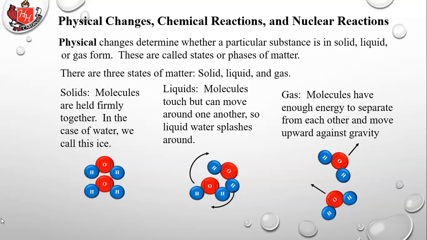The term gas in chemistry has nothing to do with the stuff that people put in their cars at gas stations. That's called gasoline. It's a chemical compound that's used to power cars. Gas simply means that you have molecules of any type that are unattached from each other and they can move freely.